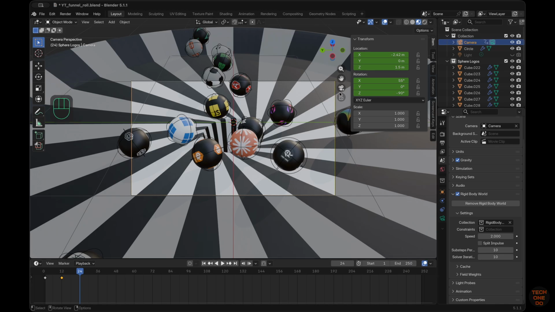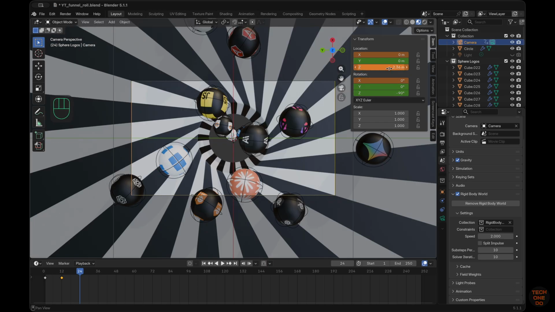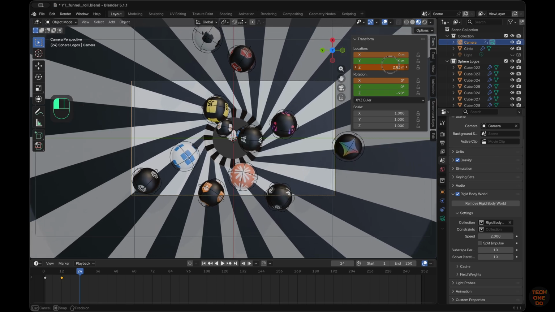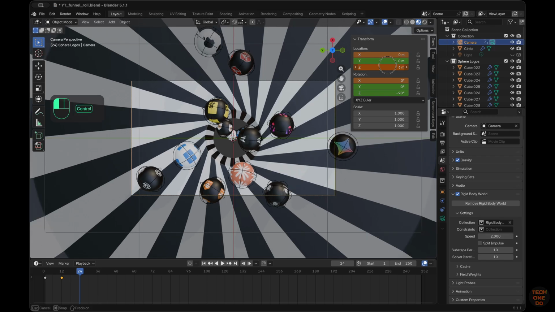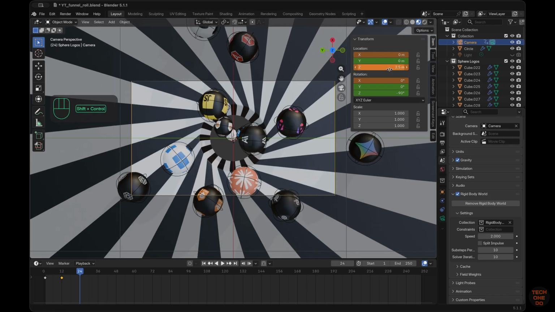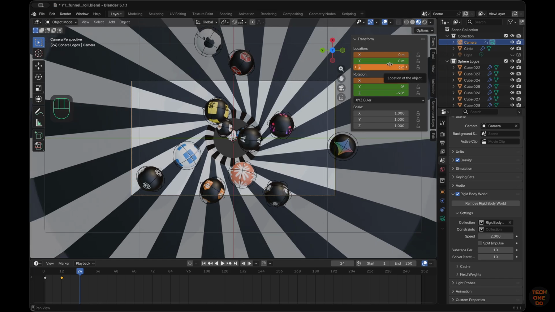Move playhead to frame 24. Adjust the locations and rotation as shown. Then add keyframes on location and rotation by pressing I key.